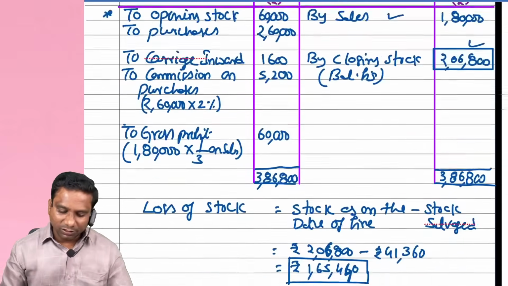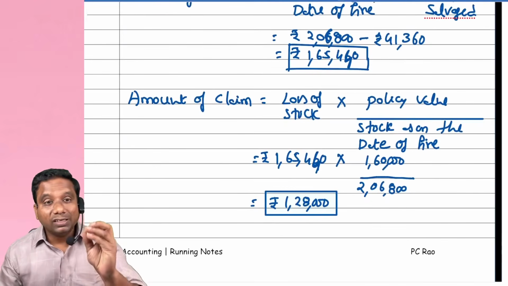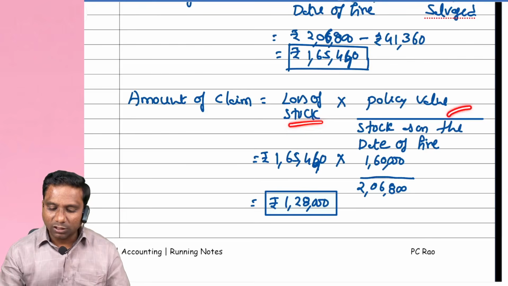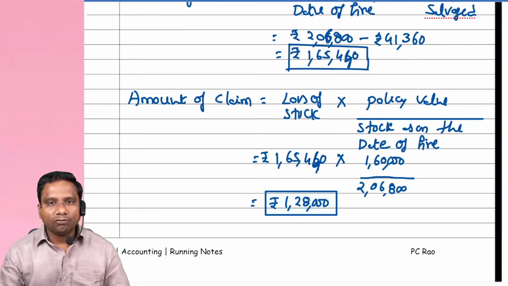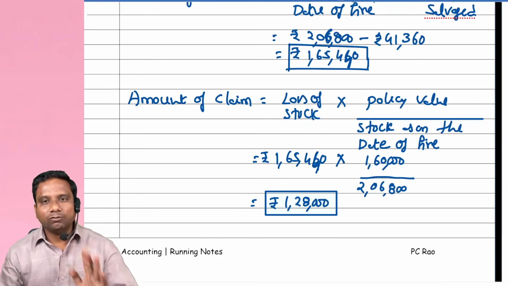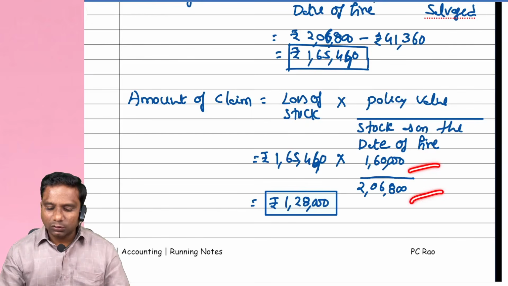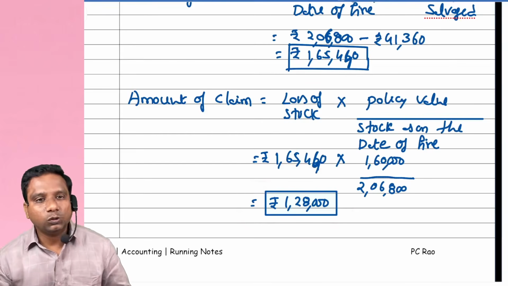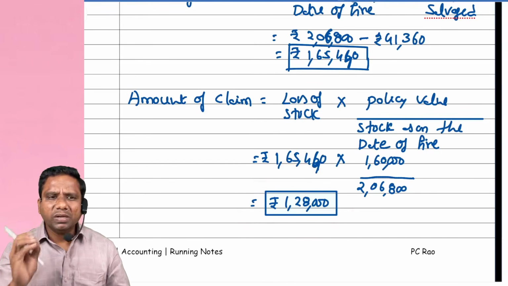Then how do we calculate, sir, the amount of claim? Write down the formula compulsorily. Amount of claim is equal to loss of stock into policy value divided by stock as on the date of fire. So loss of stock is 1,65,440, policy value 1,60,000, goods lost 2,06,800. So what is the net amount of claim? 1,28,000.